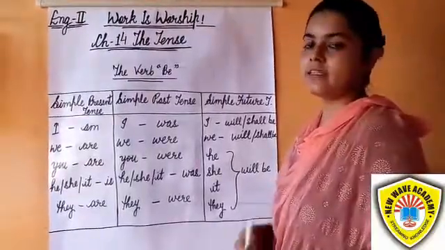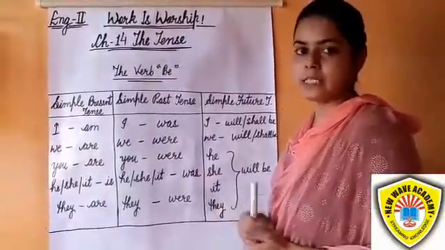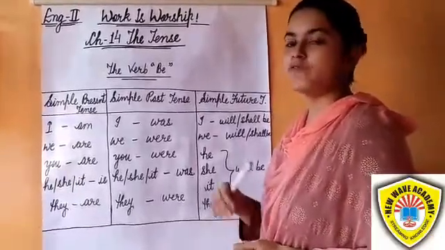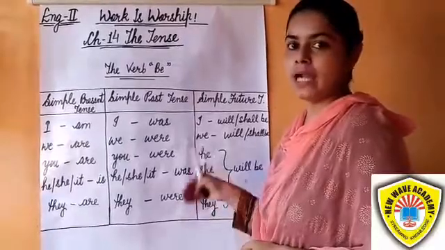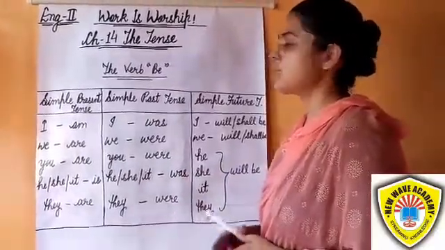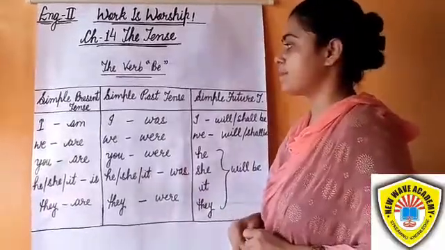Students, let us read the simple present tense, simple past tense, and simple future tense forms of the verbs be, do, and have. So firstly, let's read the verb be. The simple present tense.